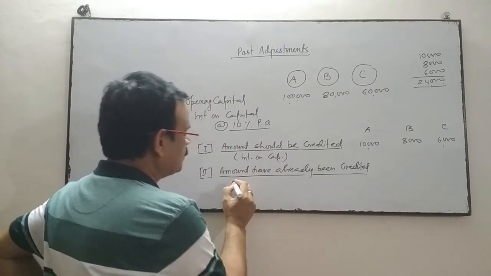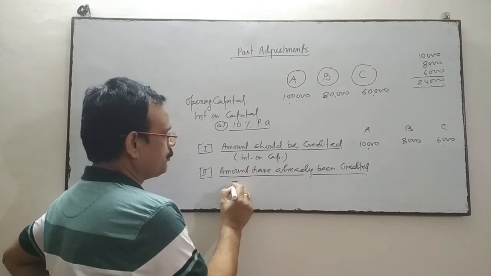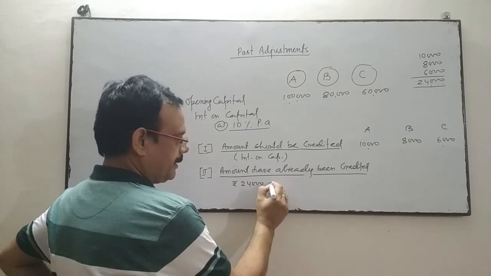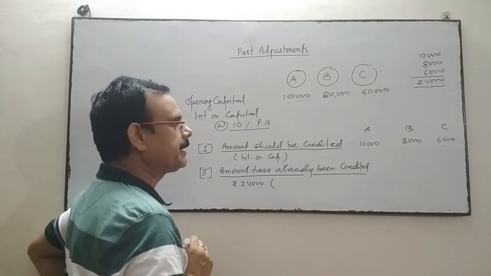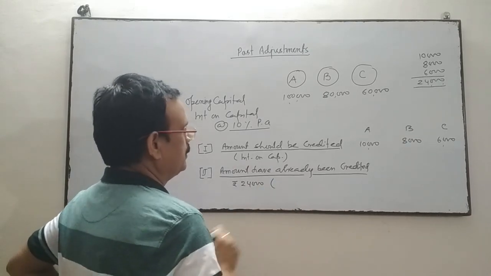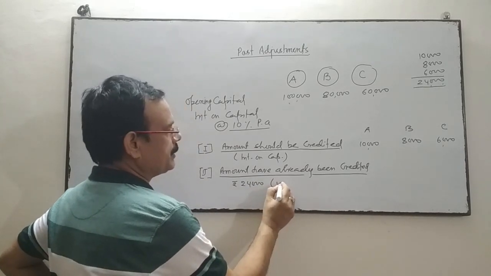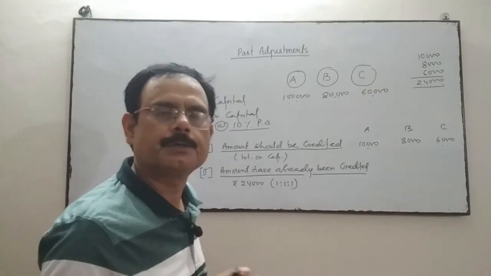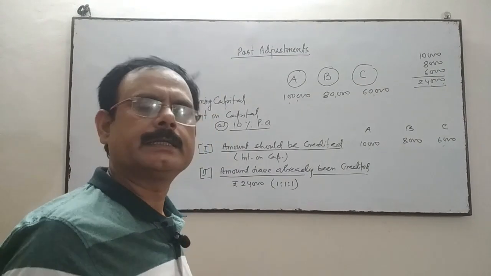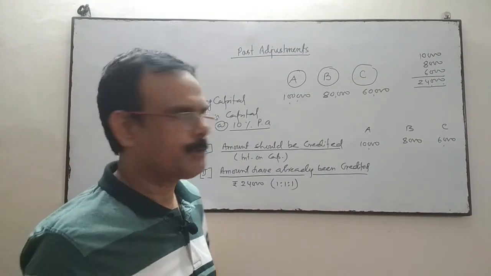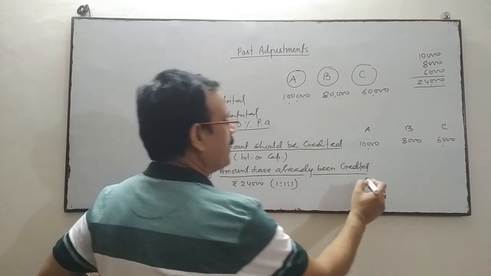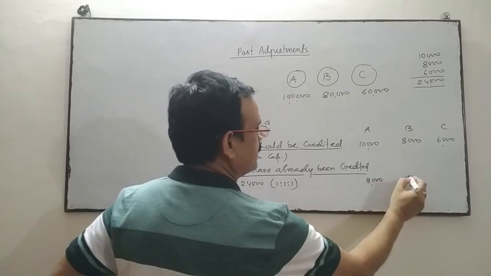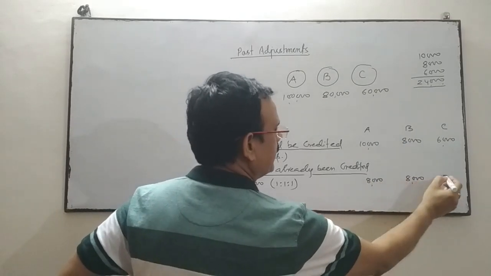And this 24,000 is divided between the partners in their profit sharing ratio. Suppose the profit sharing ratio is equal, or the deed is silent, then the profit will be divided equally in the ratio 1:1:1, so 8,000, 8,000 and 8,000.